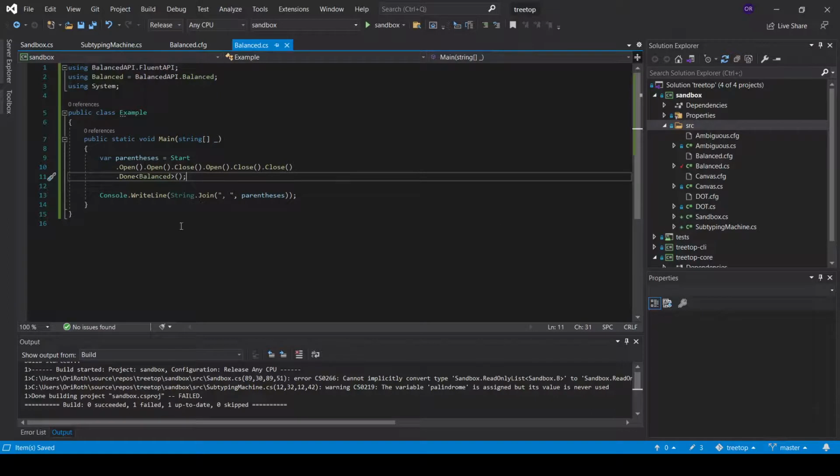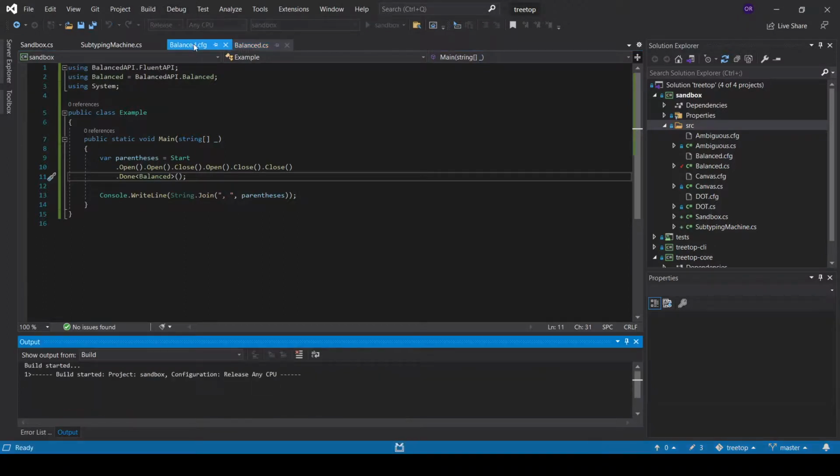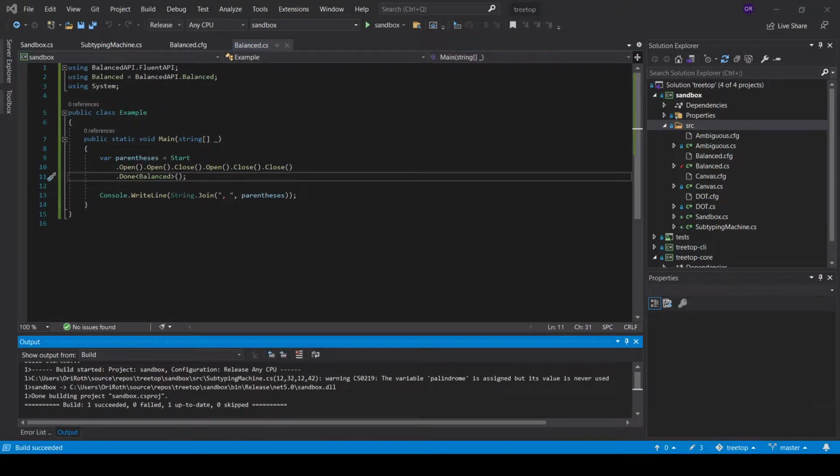Now we can invoke this Fluent API by calling its methods in Fluent style. So here we can call open, open, close, close, which is a sequence of balanced braces. And this code compiles correctly. Let's run it. Great.